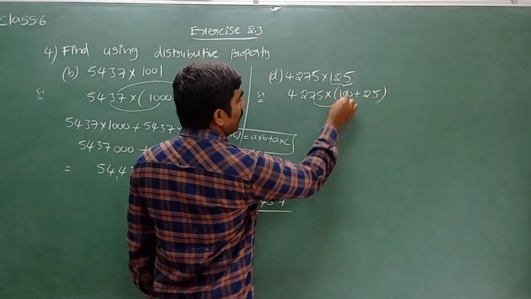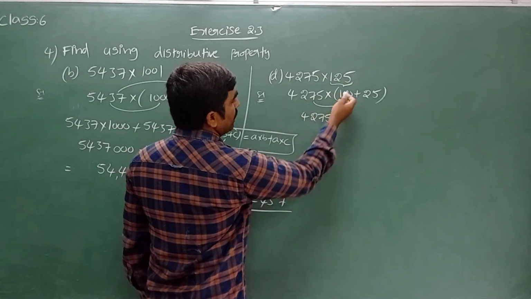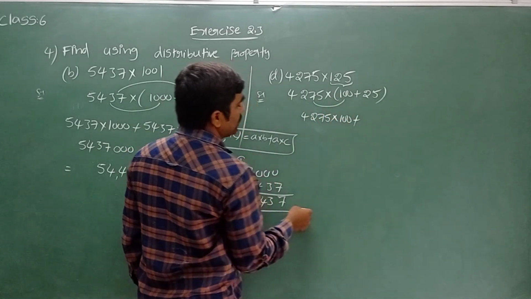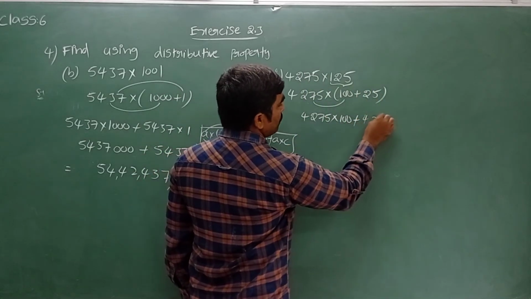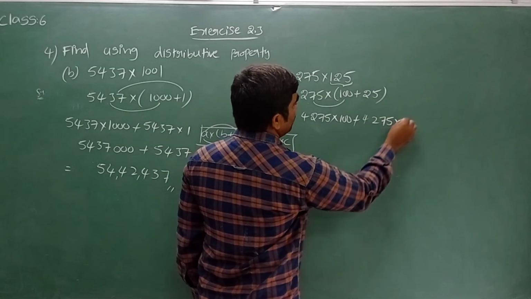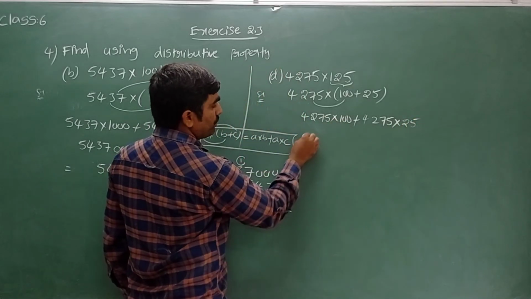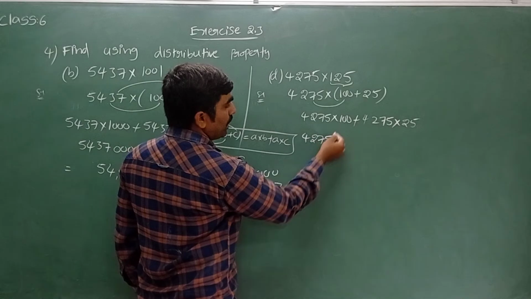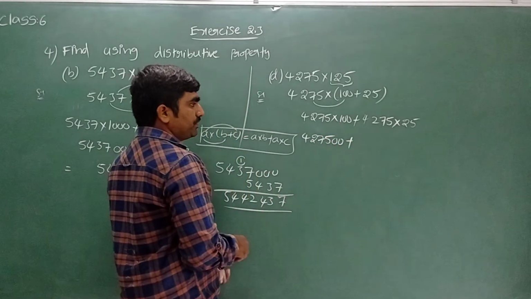4275 into 100, plus 4275 into 25. 4275 times 100: 4275 with how many zeros? 2 zeros. Plus, so multiply this one, right?